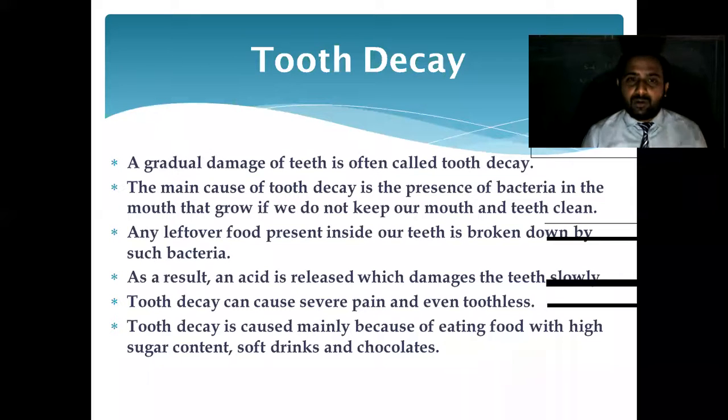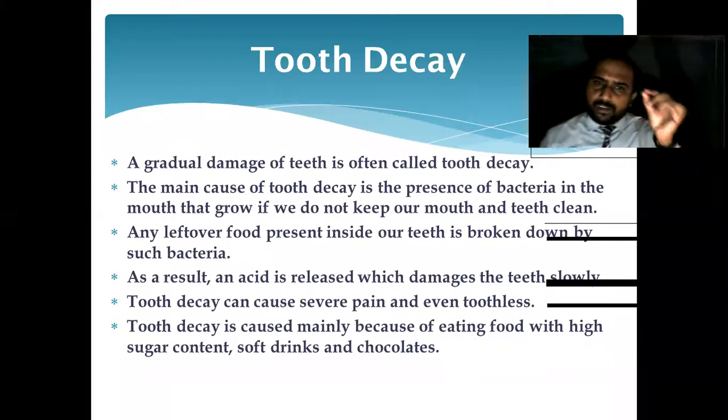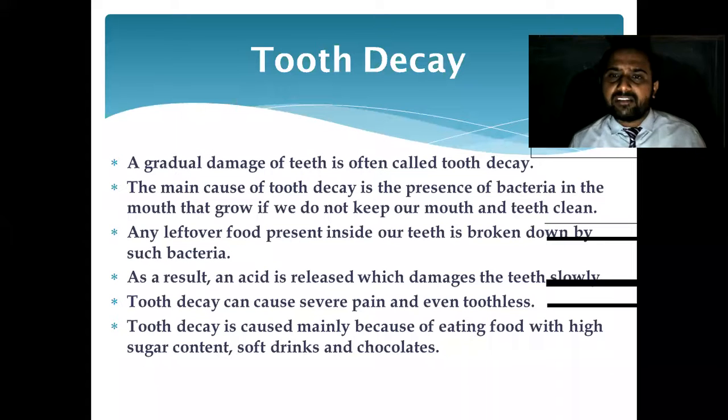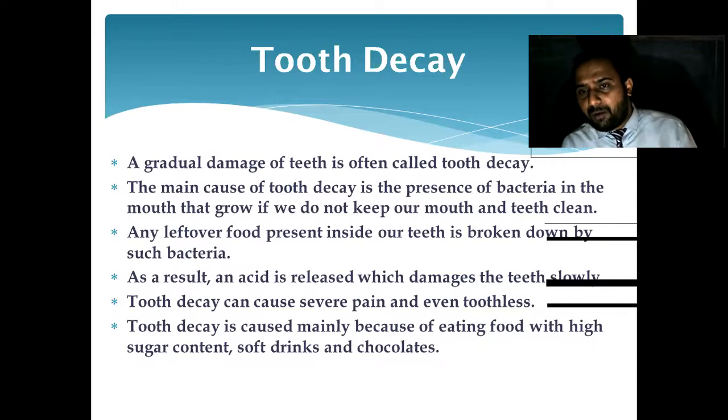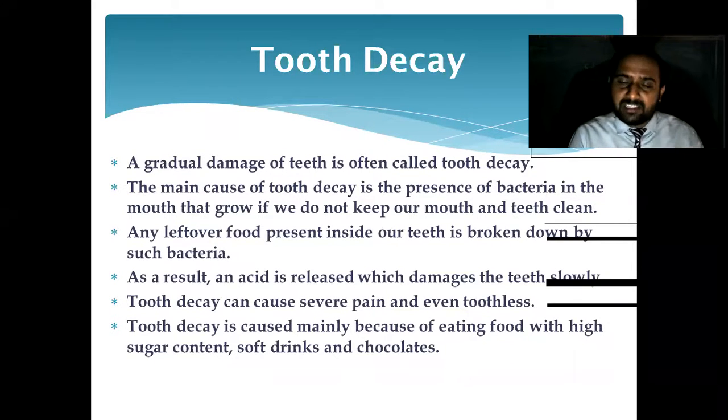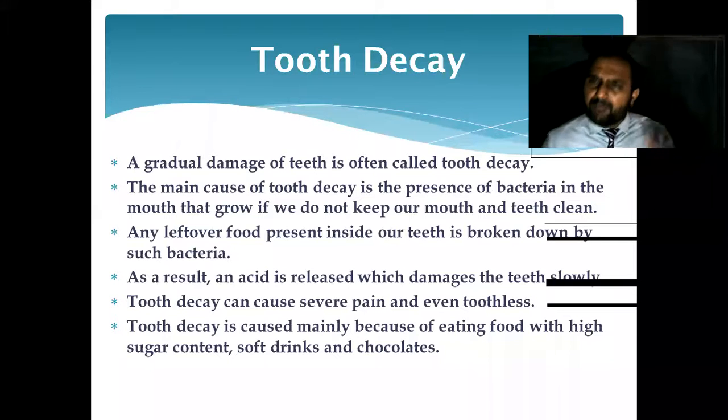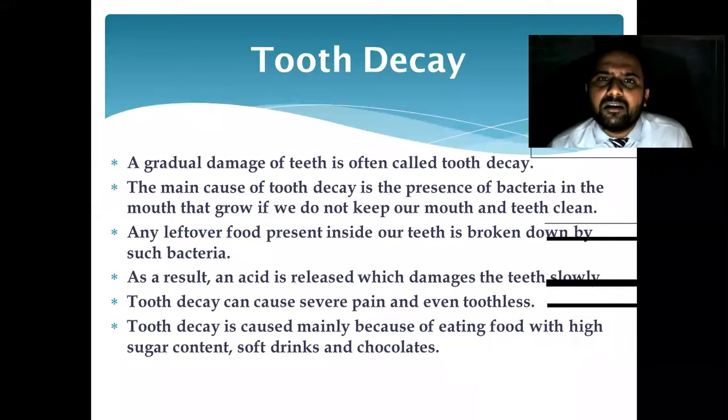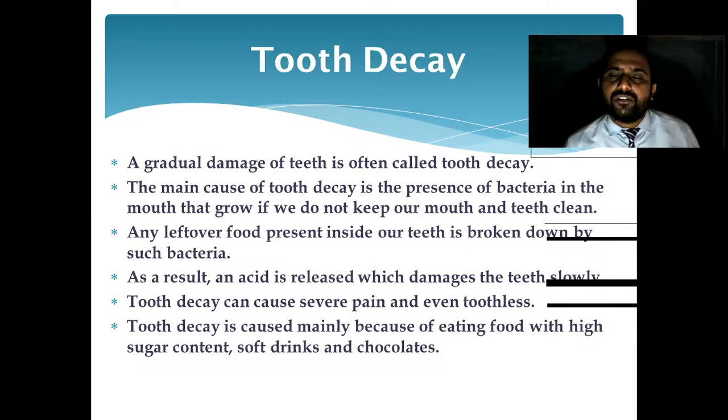Actual में होता क्या? Now let us see. The main cause of tooth decay is the presence of bacteria in the mouth that grow if we do not keep our mouth and teeth clean. It is found that some children do not clean their mouth properly.